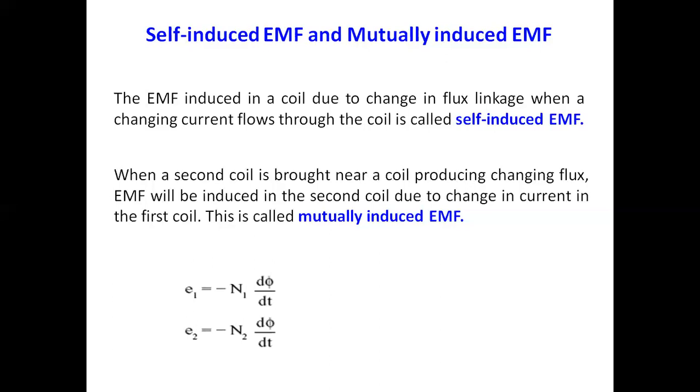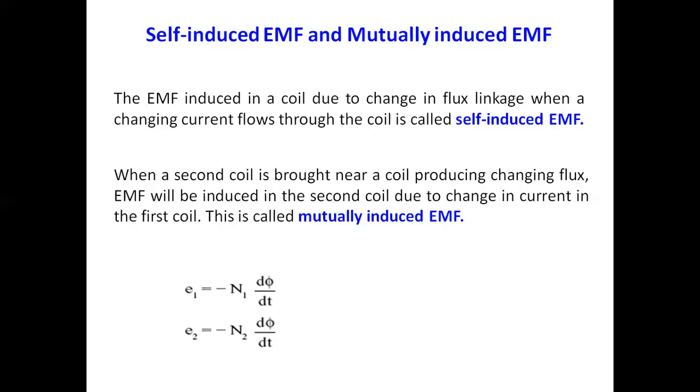So we take E1 equals minus N1 d phi by dt, and E2 equals minus N2 d phi by dt, depending upon the coils. If only the first coil is giving flux, phi 1 equals phi 11 plus phi 12. If only the second is giving, phi 2 equals phi 21 plus phi 22. We have already taken cases 1 and 2.